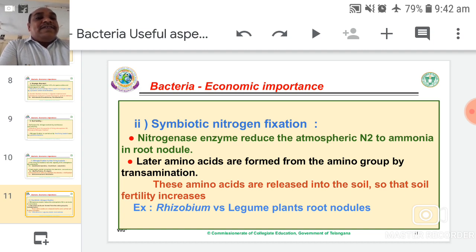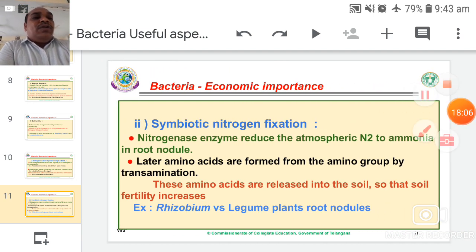Therefore, our soils get amino acids only from the legume crops. Therefore, we should maintain crop rotation. Through crop rotation, our soils get more nitrogen, more amino acids from those plants. Rather, our farmers are continuously farming cotton crops. Therefore, our soils gradually lose nitrogen and become non-fertile. Example, Rhizobium bacteria and legume plant root nodules.